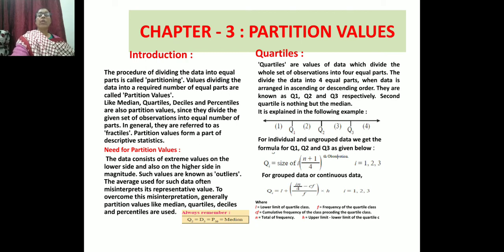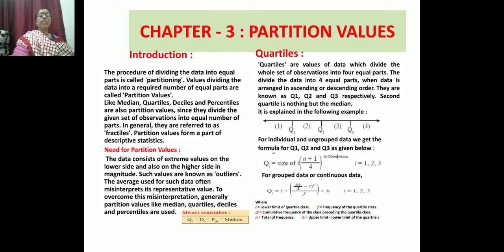Okay. Now quartiles. Quartiles are the values of data which divide the whole set of observations into 4 equal parts. So quartile means quarter, means 1/4. Everybody knows they are dividing into 4 equal parts. When we divide anything into 4 equal parts, it is mentioned as quartile. Now, to divide the data into 4 equal parts we have to arrange it in ascending or descending order, as I mentioned, 1, 2, 3, 4, or 4, 3, 2, 1. In any way you have to arrange, then you will be able to know the values.